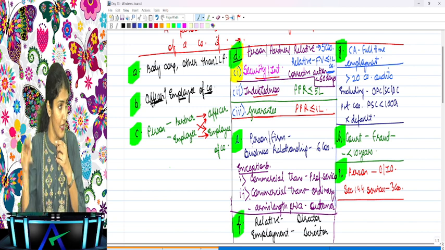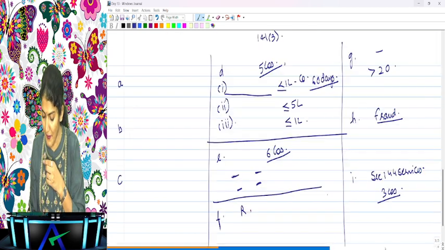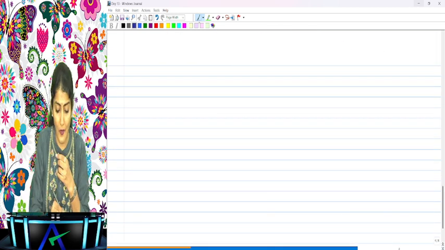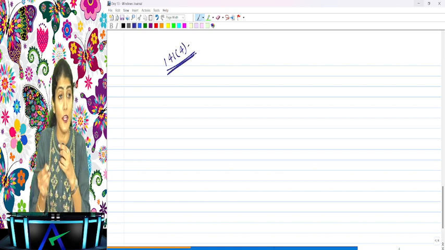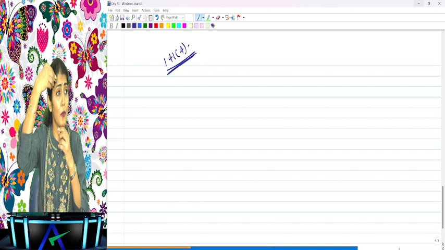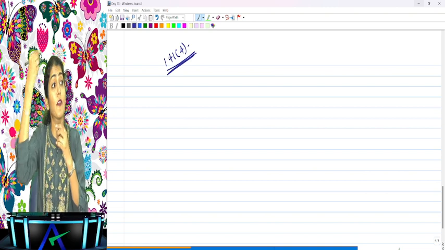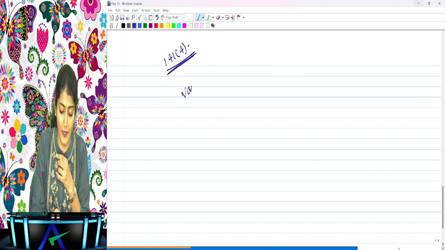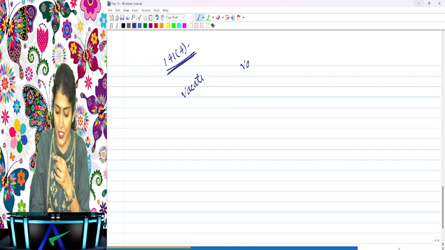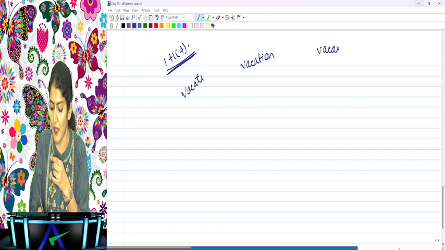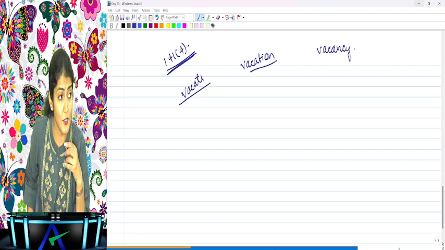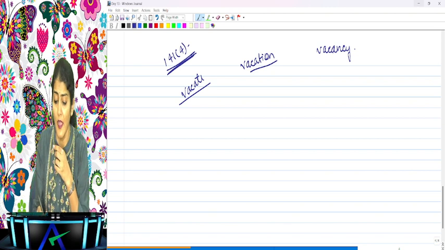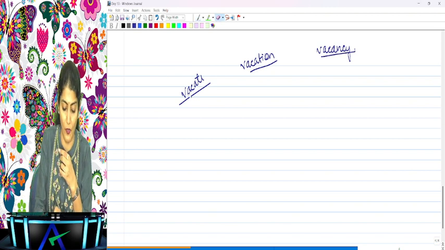Is it right? Right, this is the chart which we've already prepared yesterday. And then we also had a look at section 141(4). What was 141(4)? If any of the disqualifications mentioned under 141(3) is attracted after his appointment, he shall vacate his office, and such vacation shall be deemed to be a casual vacancy in the office of the auditor.